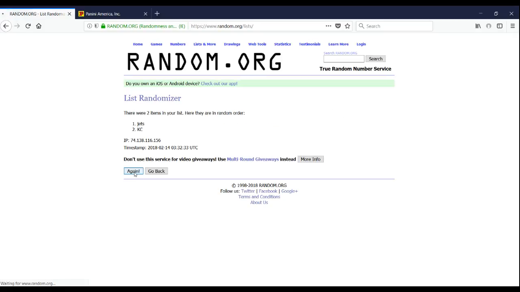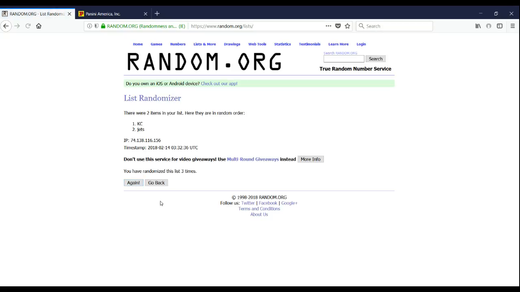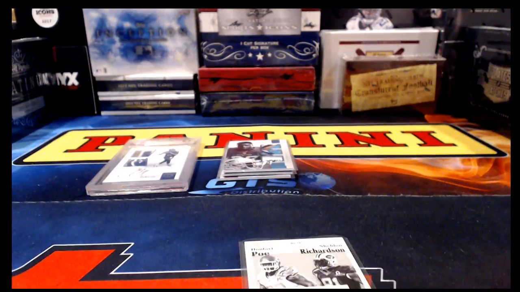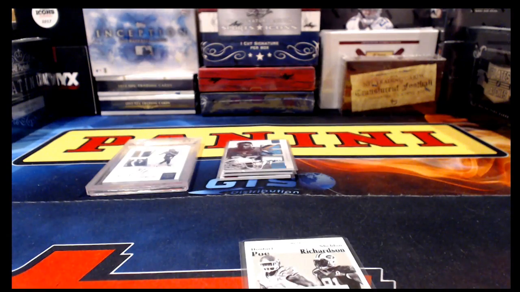So this one doesn't count. That one doesn't count. This one's for the money. There we go. 3 times. There's our date and time stamp, and it is headed to the Kansas City Chiefs by way of random. So I'm going to note that on the card.